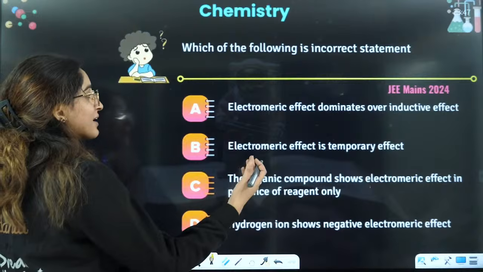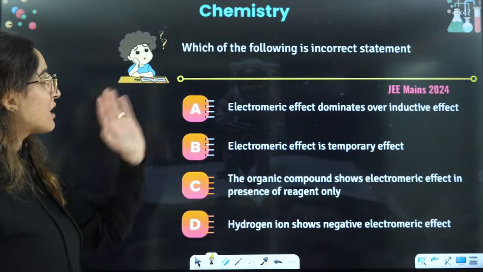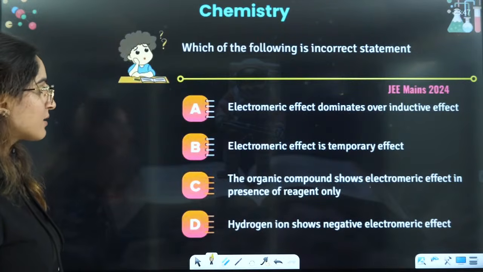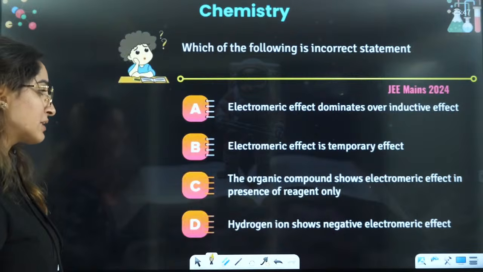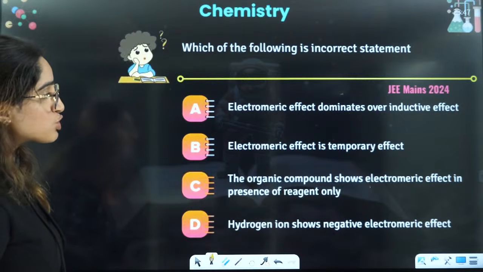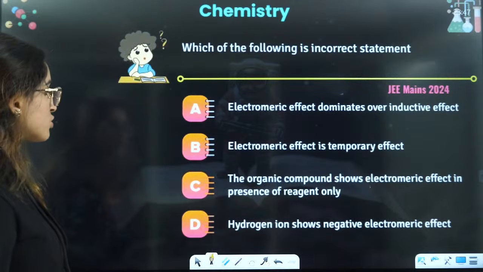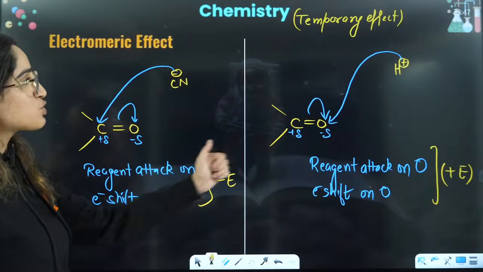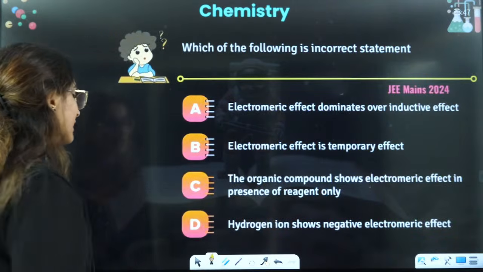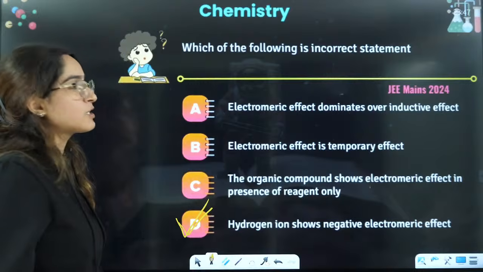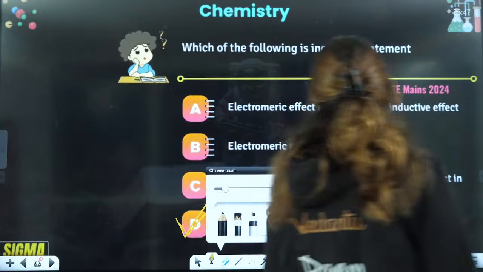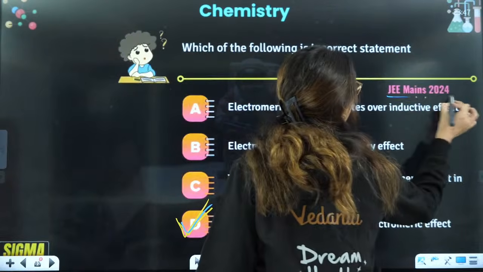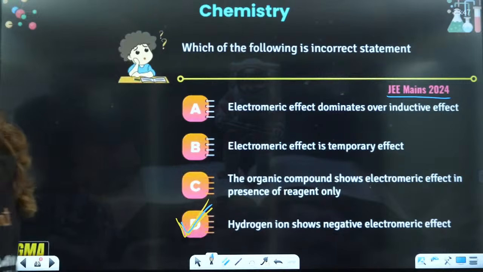Because you know what exactly happens if there is a reagent that is attacking, then yes, that will happen in that case. Electromeric effect is a temporary effect, that is also true. Organic compound shows electromeric effect in presence of reagent, that is also true. Hydrogen ion, if you can see, shows plus E effect. So we can see D is the incorrect statement here. This was asked in JEE 2024. So don't ignore these small concepts.